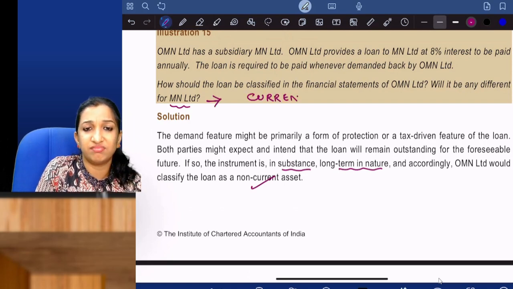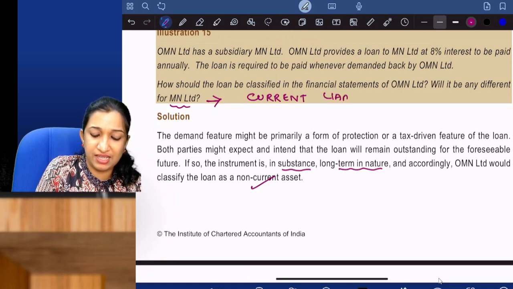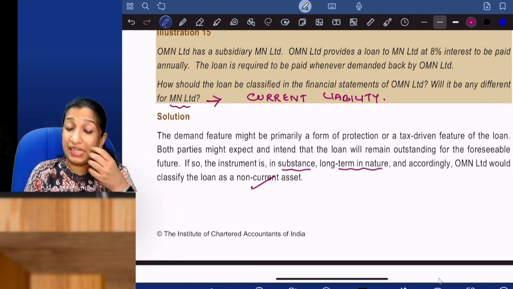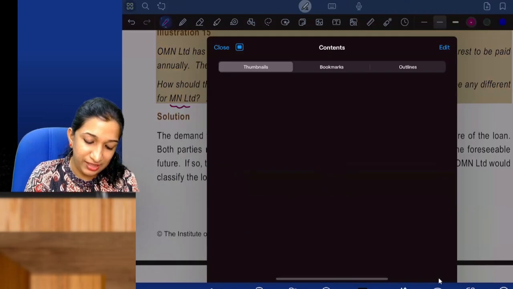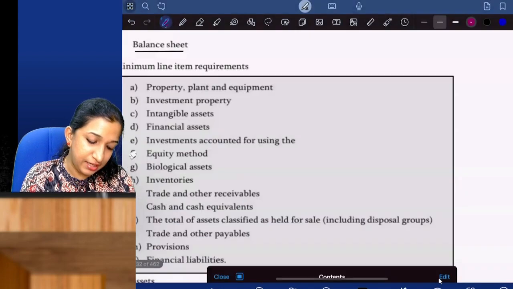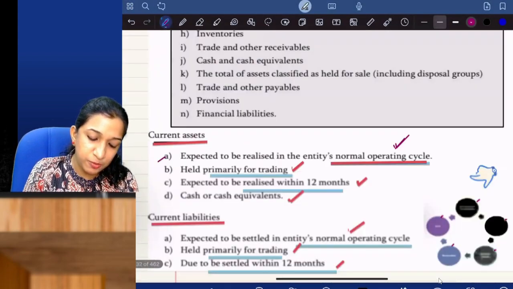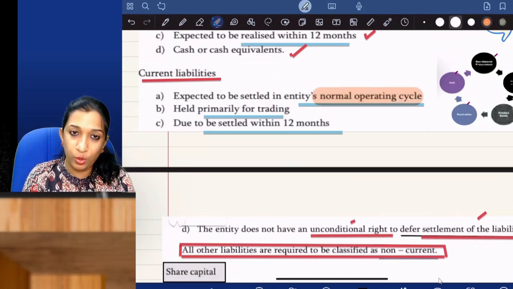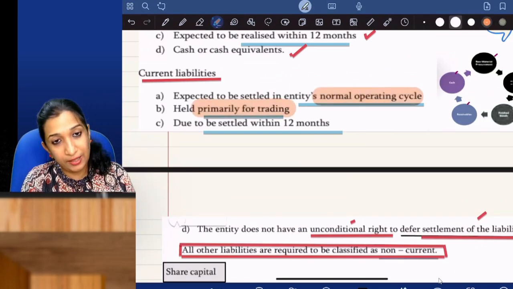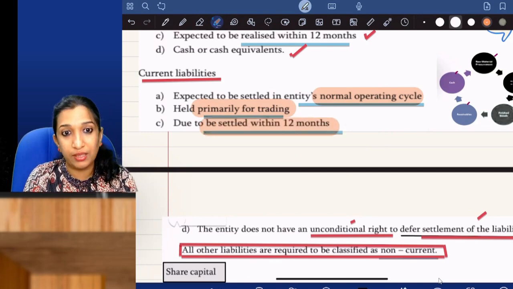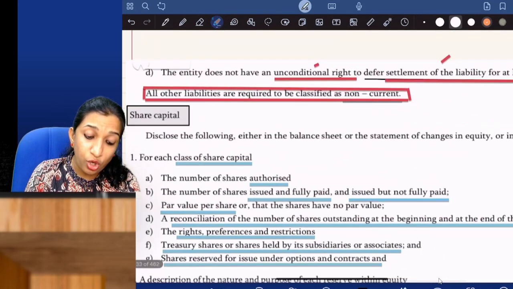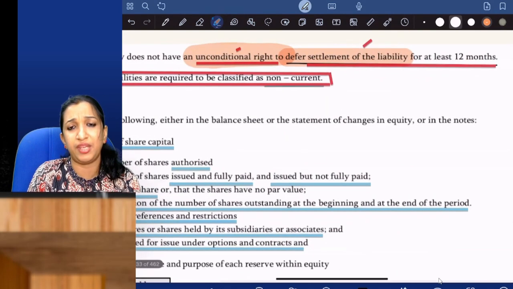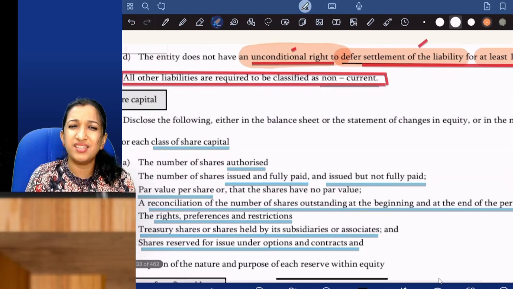But why should it be recognized as current liability? I have not understood why it is current liability. You have not understood, right? Yes. So what is current, non-current? Current: expected to be settled within one operating cycle, held primarily for trading, due to be settled within 12 months, or the entity does not have unconditional right to defer settlement for at least 12 months from the end of the reporting period. What is this point?